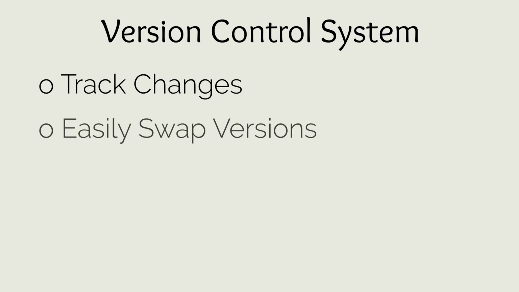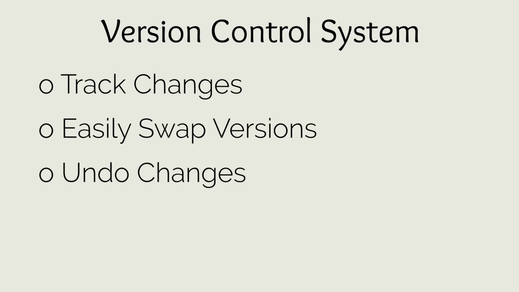Git is a version control system, more specifically, a distributed version control system, and makes tracking changes to your code over time painless. Git tracks every change that has ever been made to the code you tell it to manage, and lets you easily switch between versions of your code or even undo changes. Git also makes it easy for teams of people to work on the same project, and even the same file, since each team member has their own version of the code saved locally on their computer. Git also saves the full version history on each team member's computer, which is what makes it a truly distributed